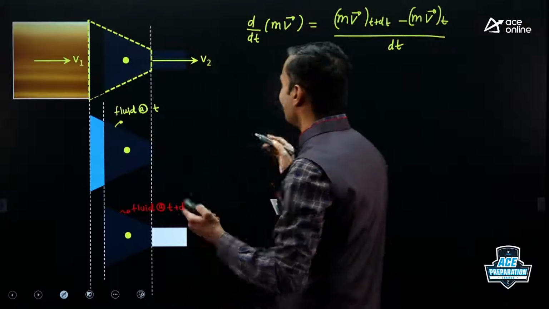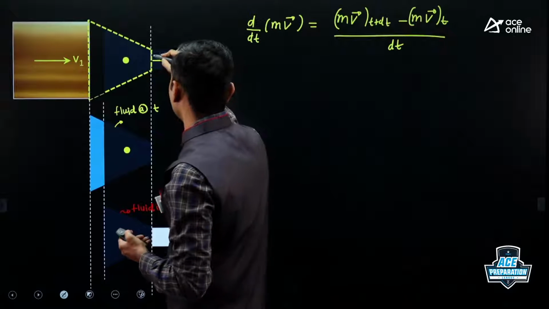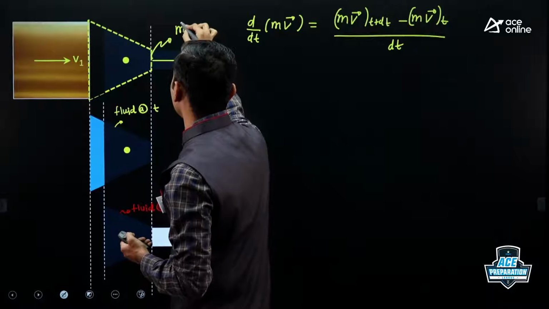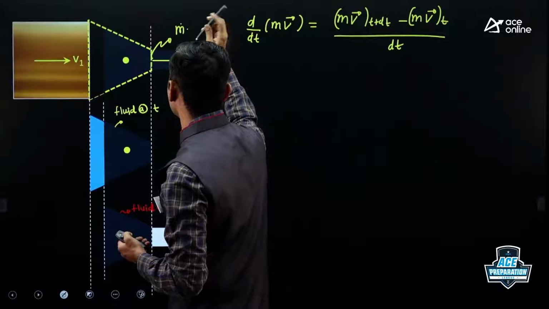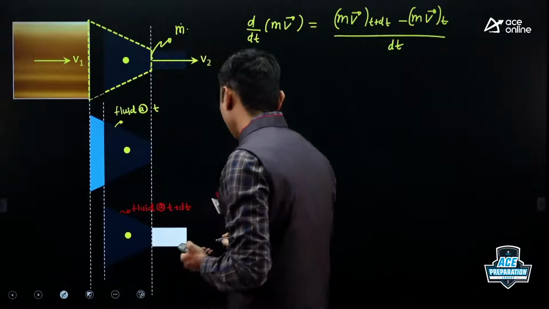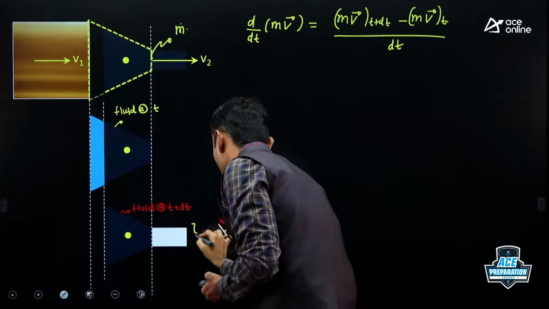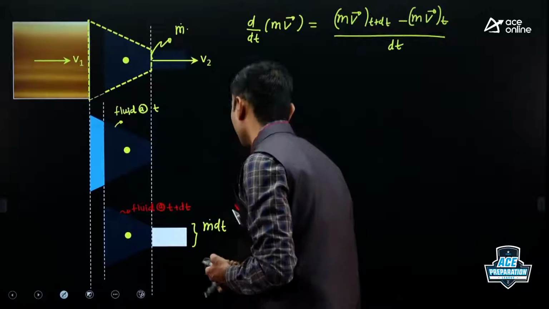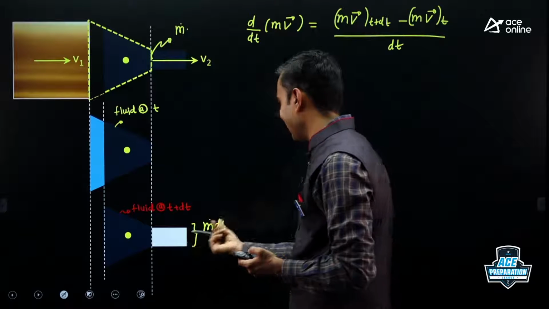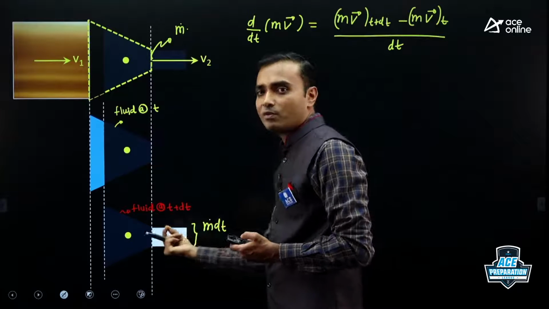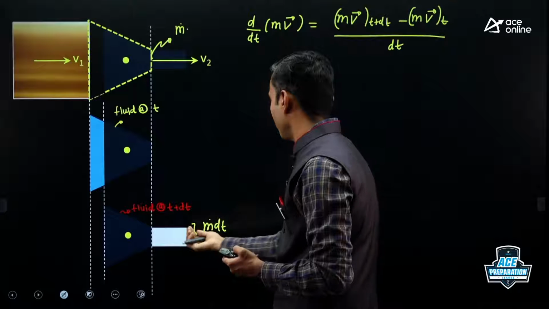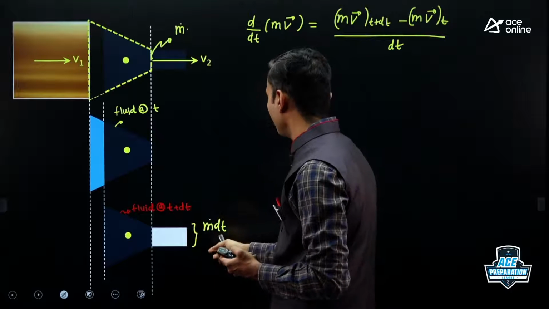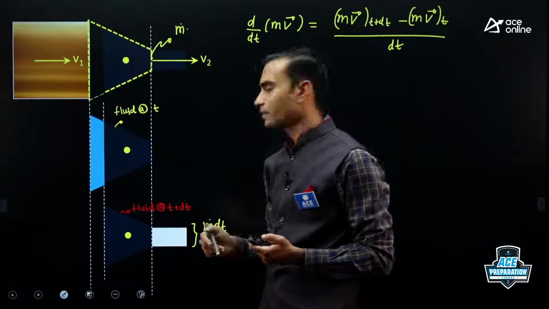Now let us imagine the mass flow rate going out is m dot. In time dt, the mass going out will be m dot into dt. Agreed? If m dot is the mass flow rate, then in time dt, m dot into dt mass will come out, and this mass will carry some momentum. Momentum is mass into velocity.